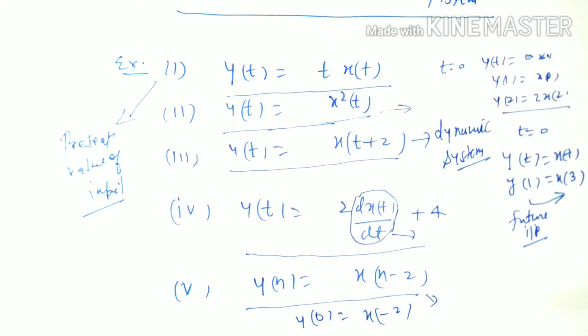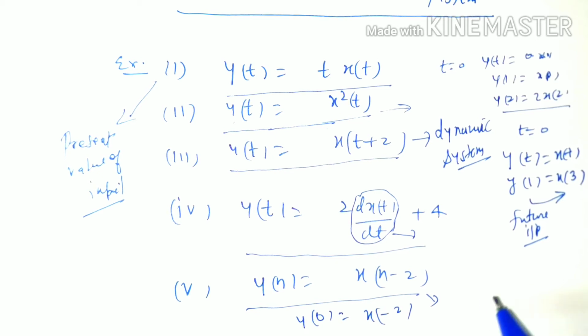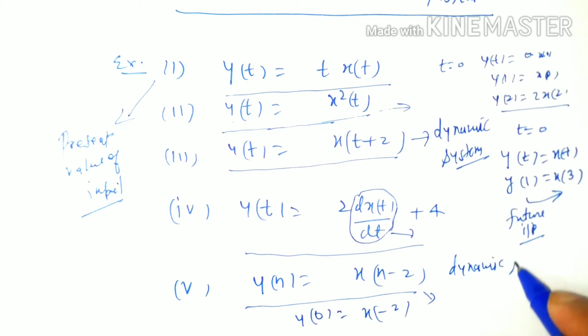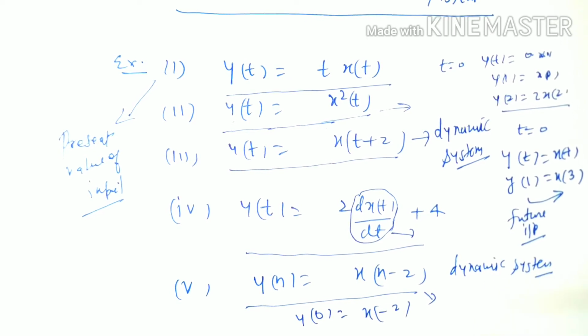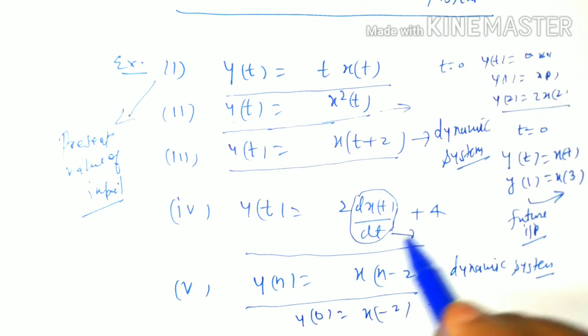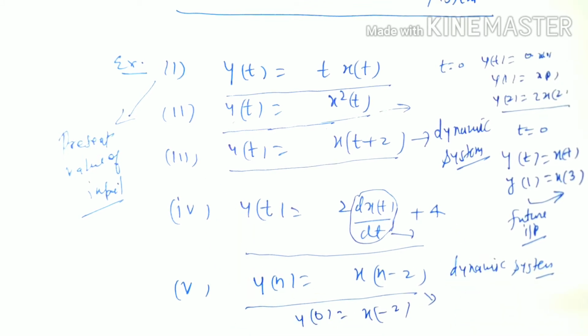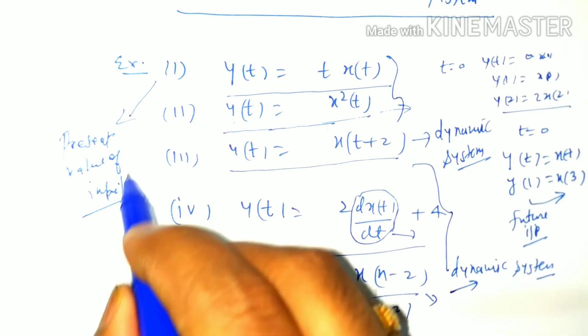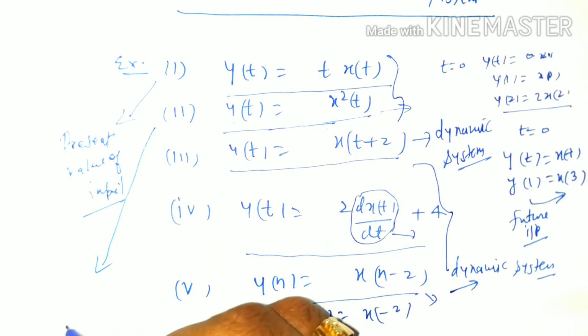So it is a past value, so that system depends on past value of input. So it is also a dynamic system. So 3, 4 and 5 belong to dynamic system and 1, 2 belong to static system.